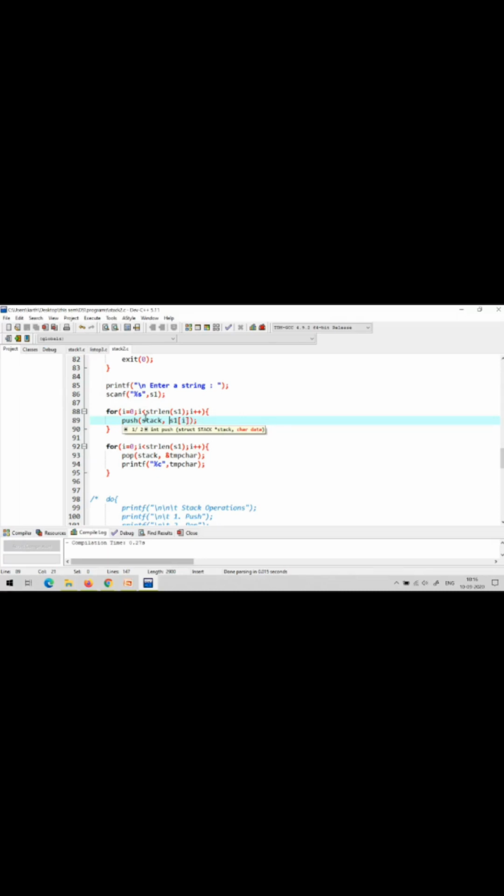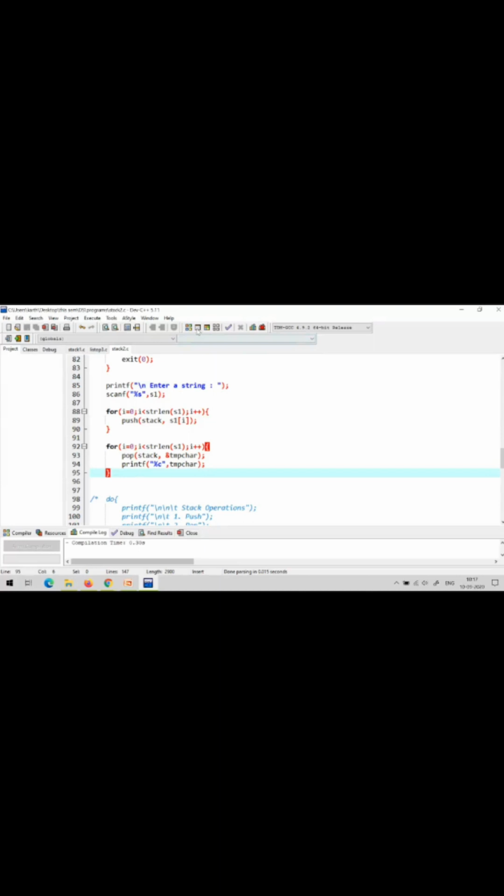The zeroth character, first character, second character, each character from the string is pushed into the stack. Then in the second for loop, I am popping, removing characters from the stack repeatedly until n characters, storing it in a temporary character and printing it on the screen.